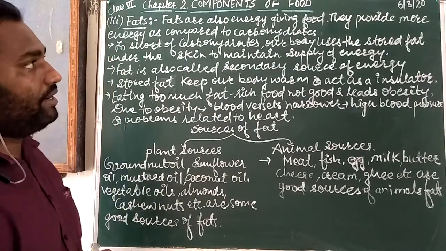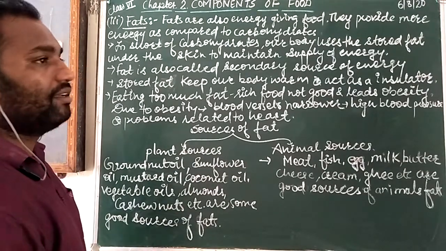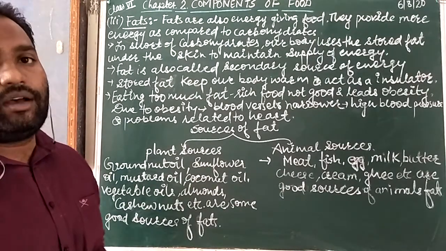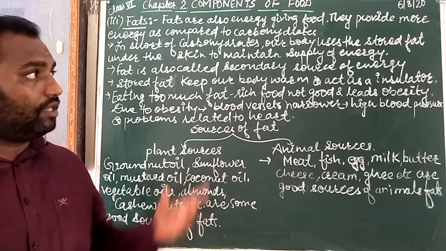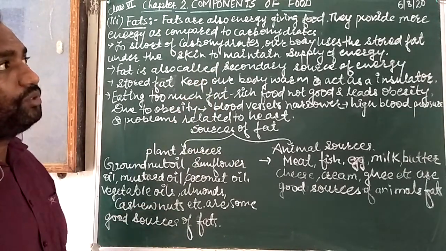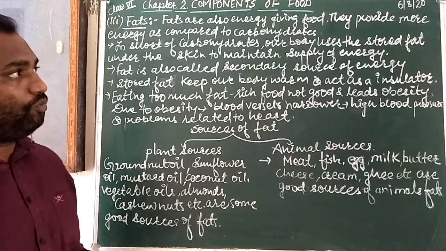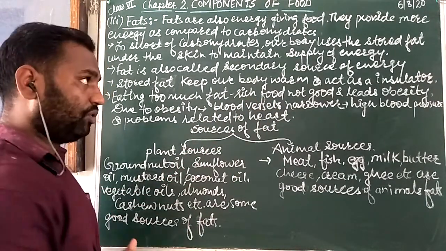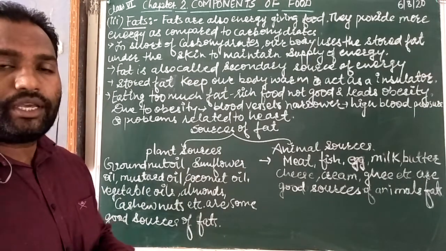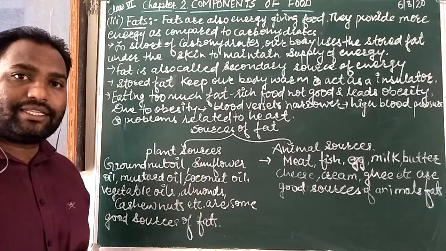In the shortage of carbohydrates, our body uses the stored fat. It means when our body lacks carbohydrates, fat is used to carry energy to the body. This is the fat already stored in our adipose tissues, just beneath the skin.